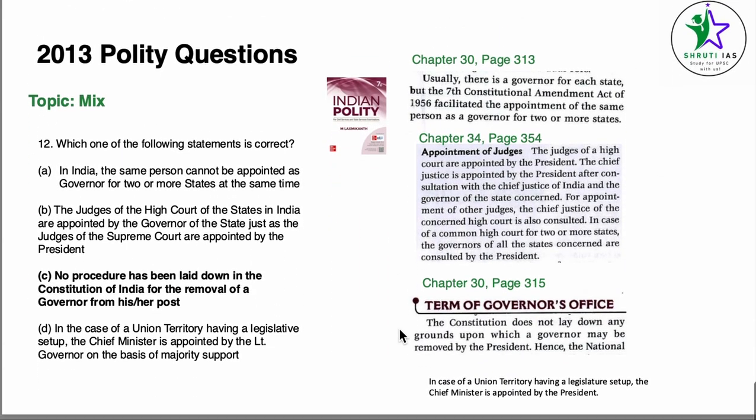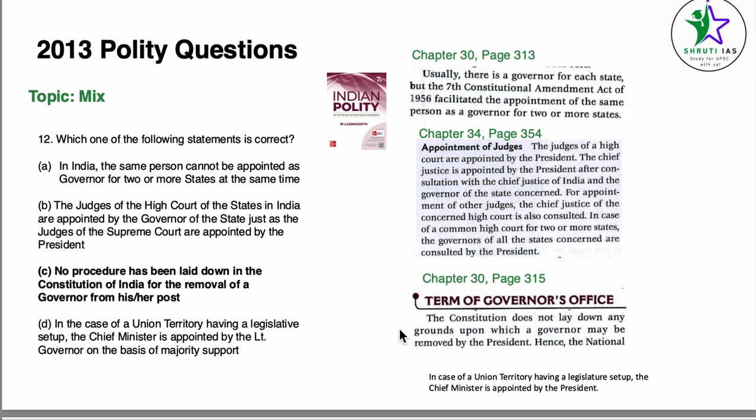Coming to question number 12, which of the following statements are correct? For the first statement, in India, two persons cannot be appointed as governor of two or more states at the same time. For this answer, we go to chapter 30, Governor, page number 313. Usually there is a governor for each state, but the 7th Constitutional Amendment Act of 1956 facilitated the appointment of the same person as governor for two or more states. So this is an incorrect statement, because here it is written that a person cannot be appointed, right?